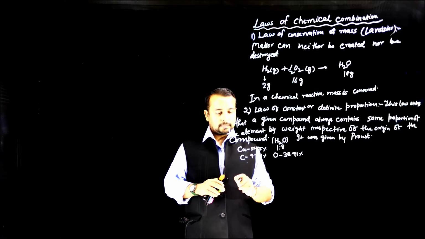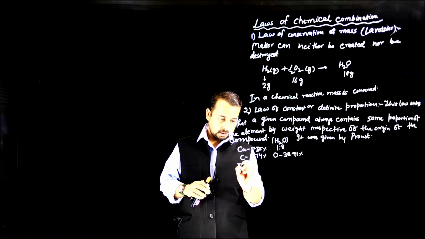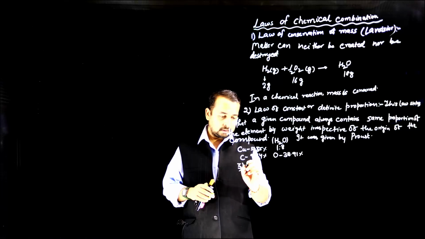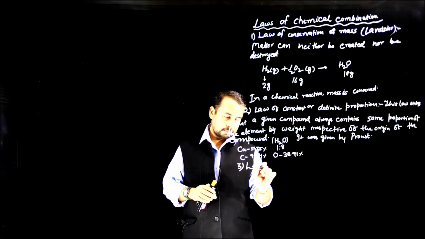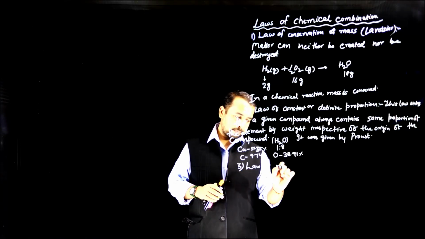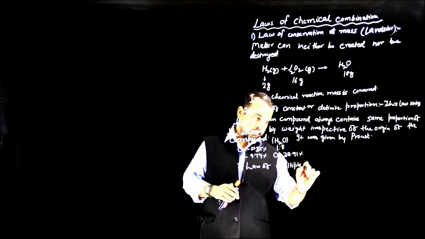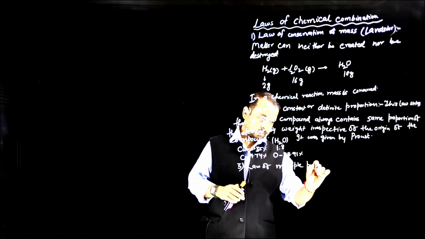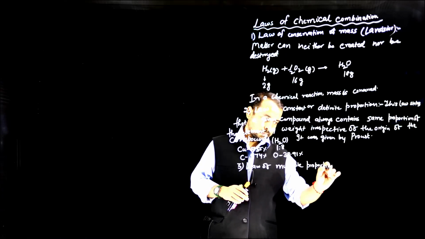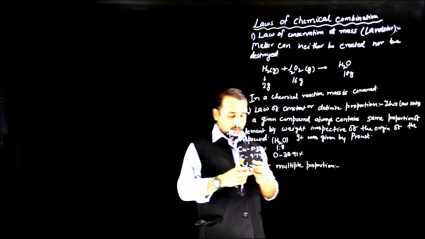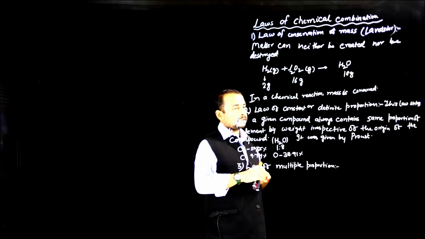Now we will see the third law of chemical combination, and this law is called law of multiple proportion. So what does law of multiple proportion say?